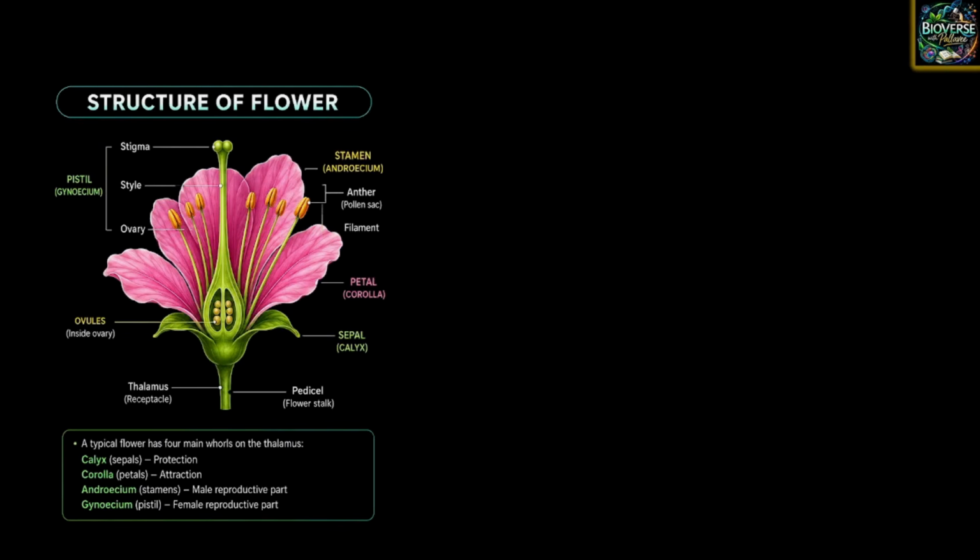Then children, we move on to the structure of the flower. Now you see all the different parts of the flower in this diagram, but before moving ahead, I'll discuss what the different components of a flower are and how we can call them on different bases. First is an incomplete flower and second is a complete flower.